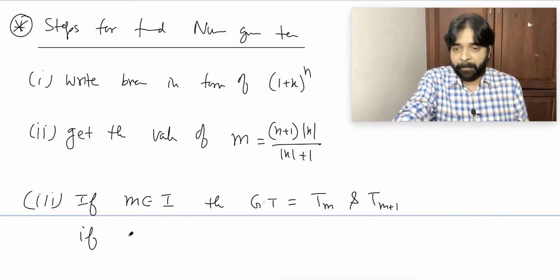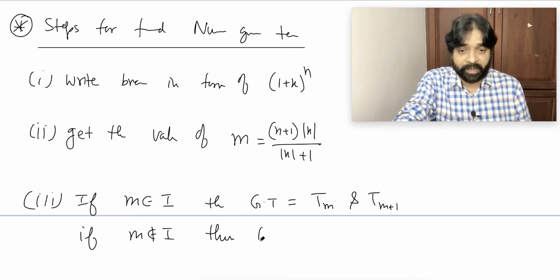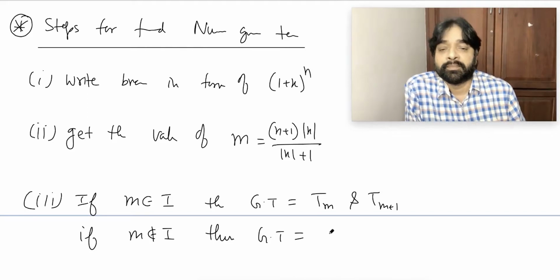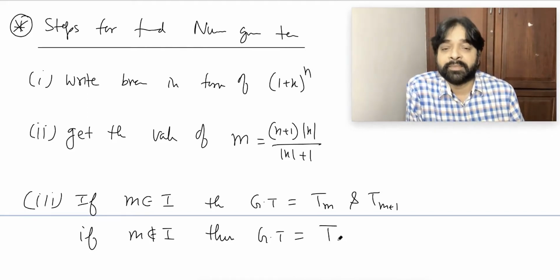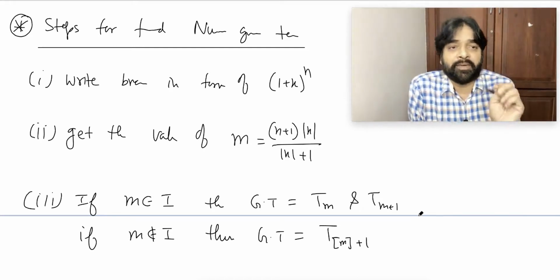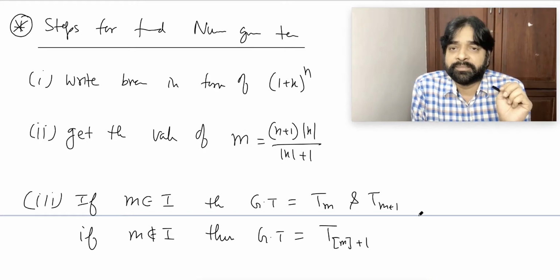If m does not belong to integer, then what will be the greatest term? It will be T of greatest integer of m, plus 1. All of you know how to calculate the greatest integer, meaning the integral value, nothing else.